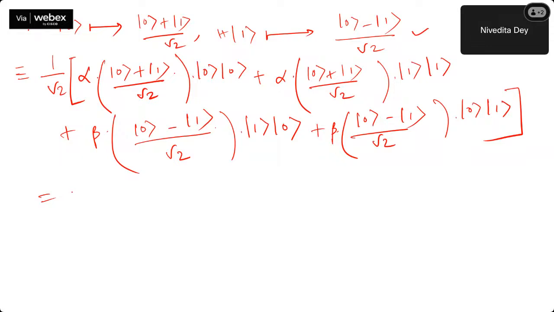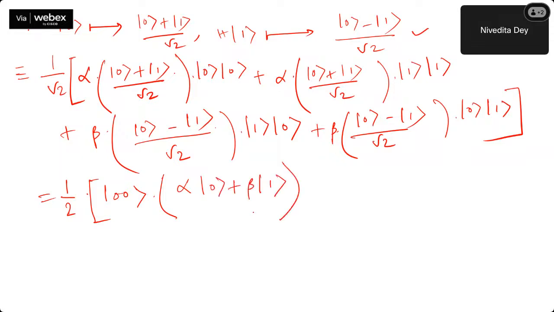So it will be nothing but half, 1 by root 2 and here also 1 by root 2 will come. So it's half. And then this 0 and this 0, I'll be writing this way. Okay. So now, can I just write it down? This 0, 0 and alpha ket 0. Just see whether I can write it down or not, or the equivalence holds or not.